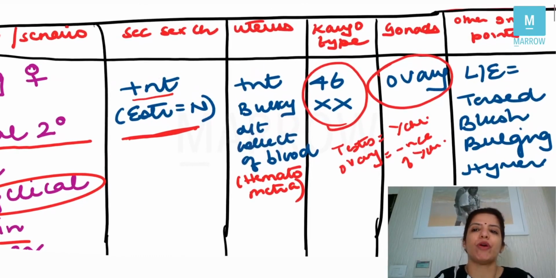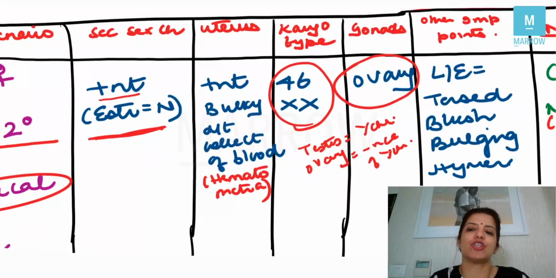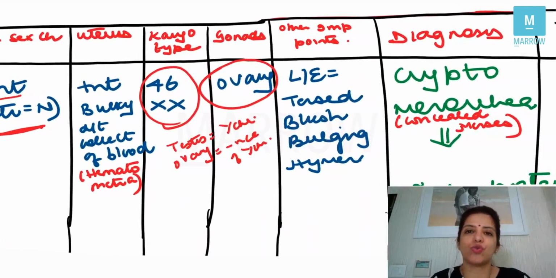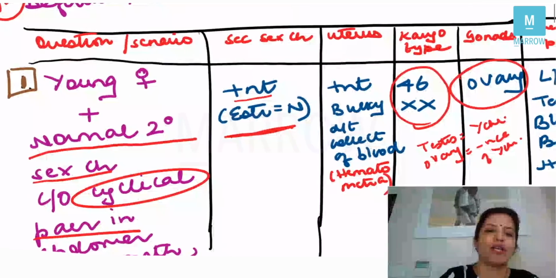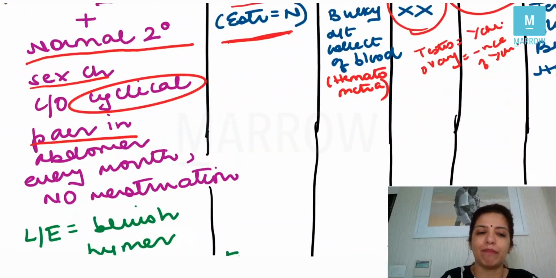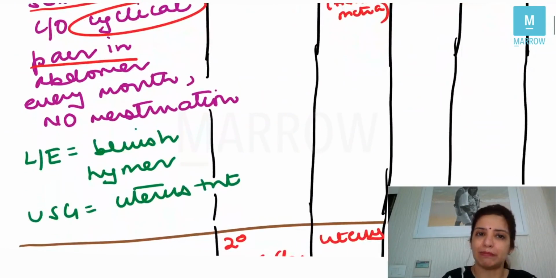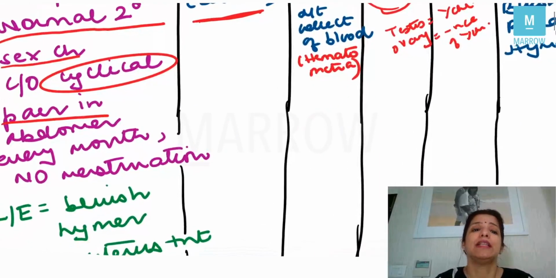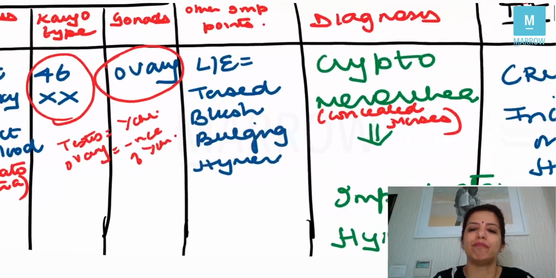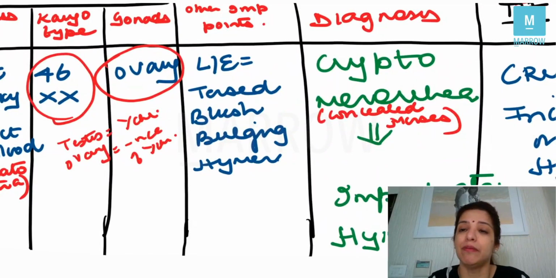The other important point is that on local examination, you are getting a tensed, bluish, bulging hymen. Now, your diagnosis here: the catch point is that you are getting normal secondary sexual characteristics, cyclical pain in abdomen, and bluish hymen. All these mean that this female is menstruating normally, but because of some obstruction in the passage, the menstrual blood is unable to come out, and that is what is called cryptomenorrhea or concealed menses.